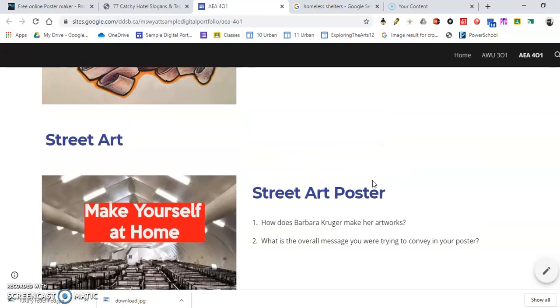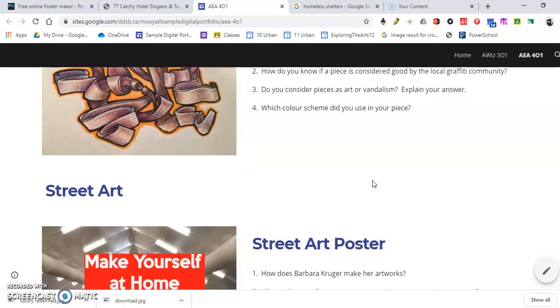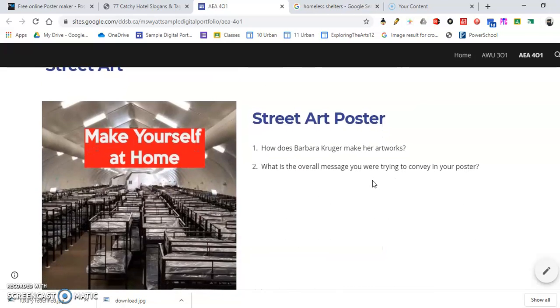So that's on my sample digital portfolio, and all that information is in the assignment. Okay, so I hope that helps. I can't wait to see what you're going to come up with.